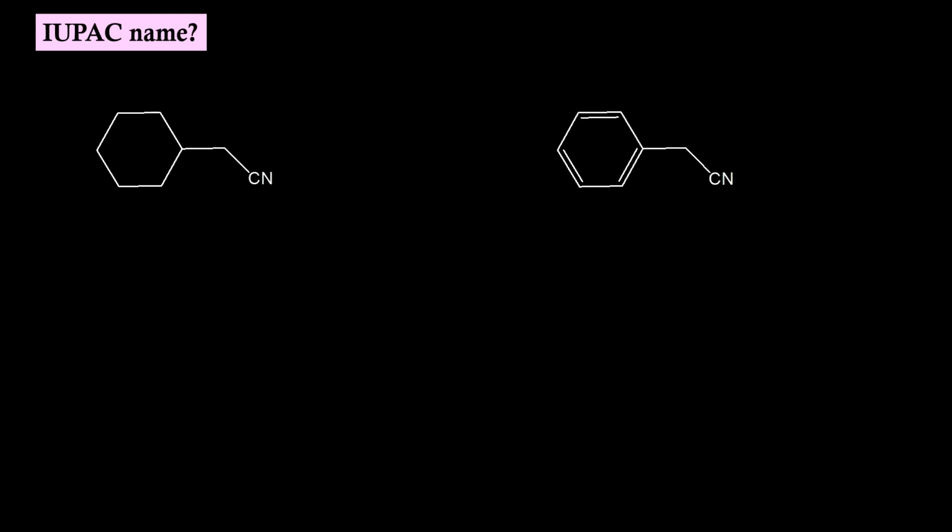Since it is a similar approach to solve both the molecules, let us do it together. We should start numbering from the carbon of the nitrile. This carbon will take the number 1. Same is the case with the second molecule. Whole cyclic group will be considered as a substituent sitting on 2.